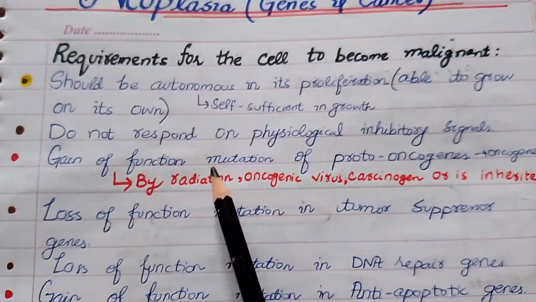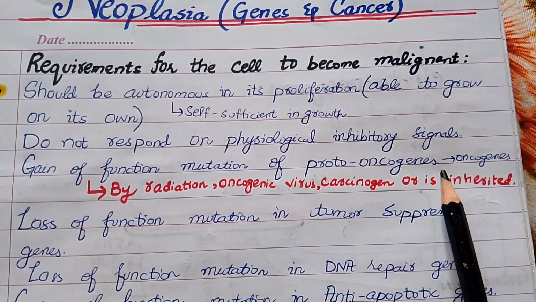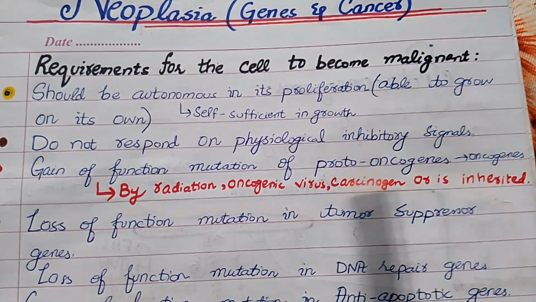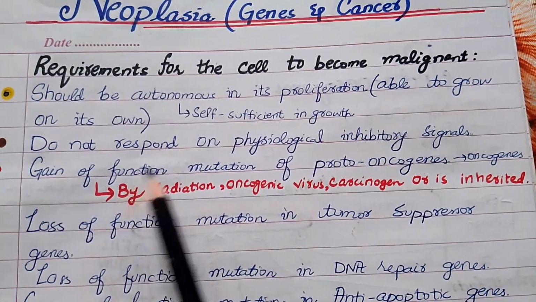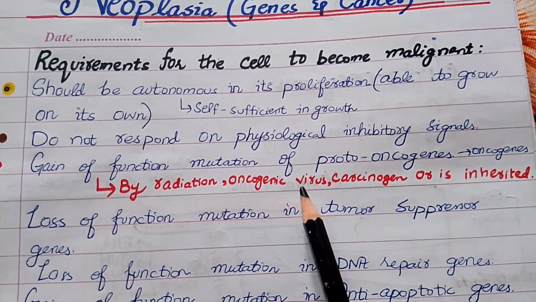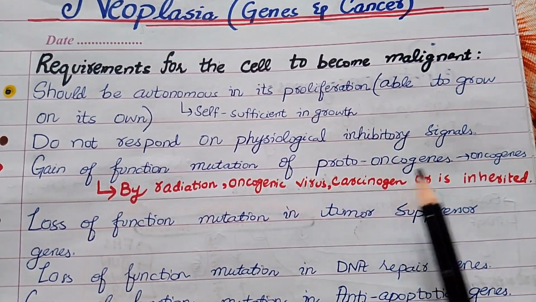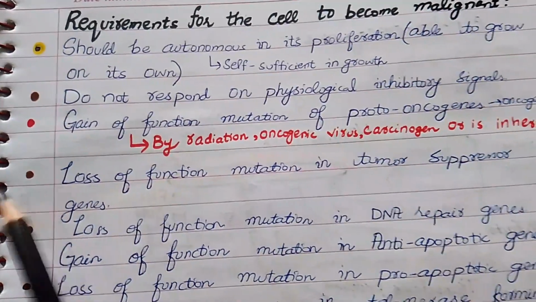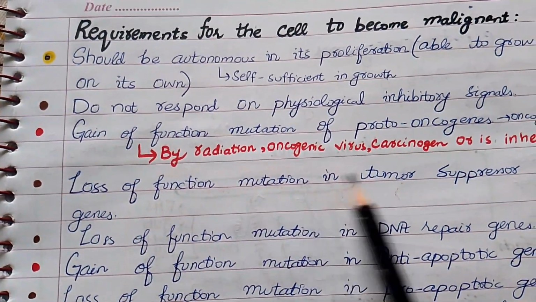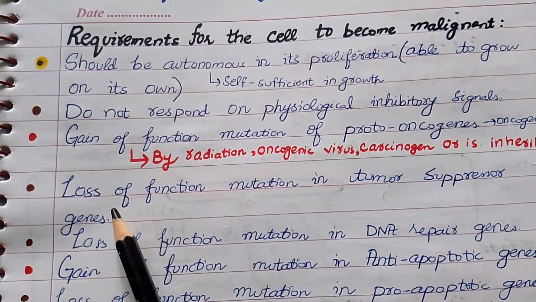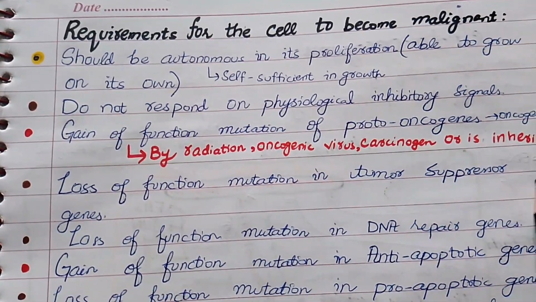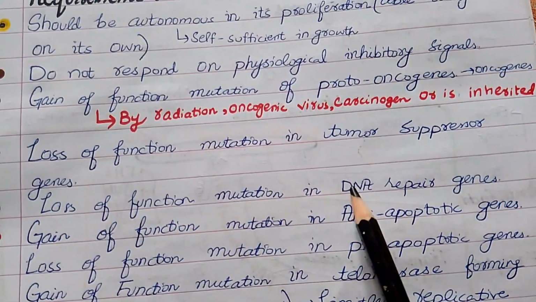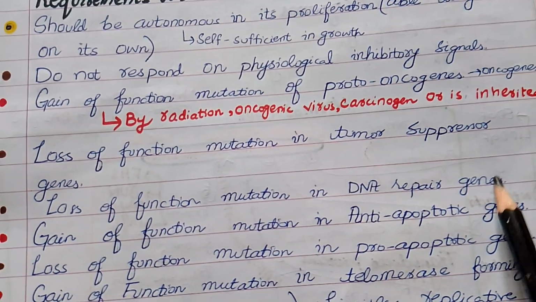Thirdly, gain of function mutations of the proto-oncogenes, and proto-oncogenes will be converted to oncogenes. Causes of these can be radiation, oncogenic virus, carcinogen, or the cause can be inherited. Number 4, loss of function mutation in tumor suppressor genes. And number 5, loss of function mutation in DNA repair genes.